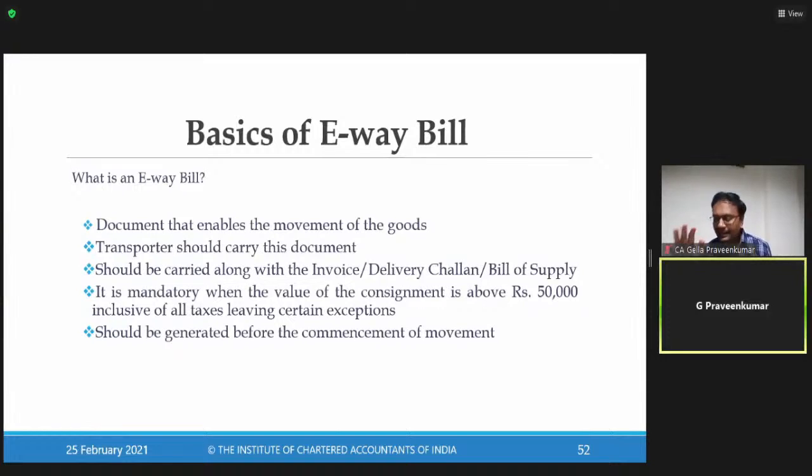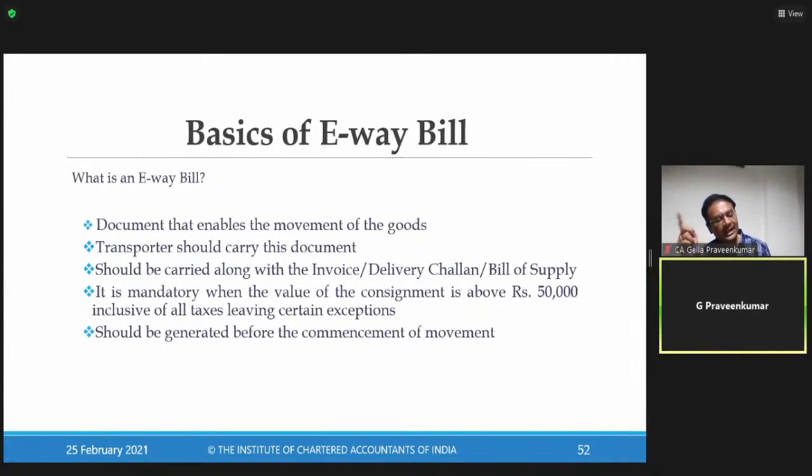Again, from an examination point of view, 4 marks theory or a problem can be expected from e-way bill. I repeat, 4 marks theory or a problem can be expected from e-way bill. Reason: amendments and extensiveness of coverage is in-depth. When you look at this chapter, 6 marks is the weightage.